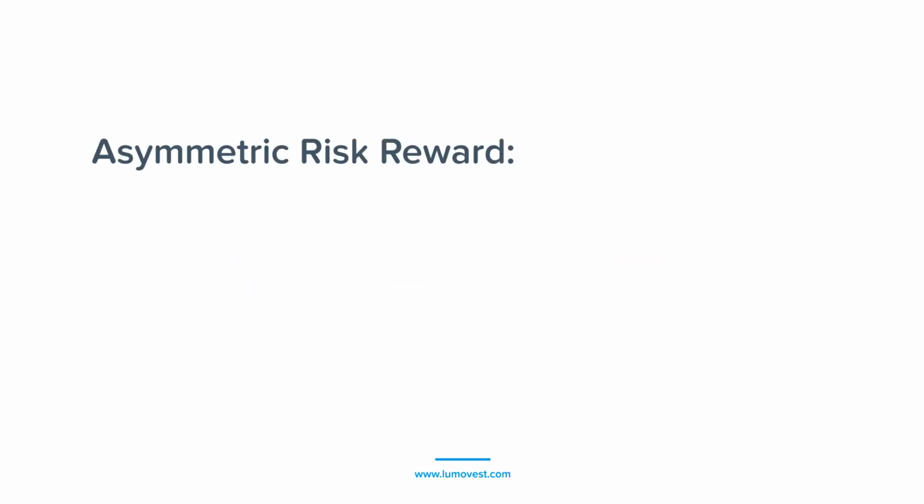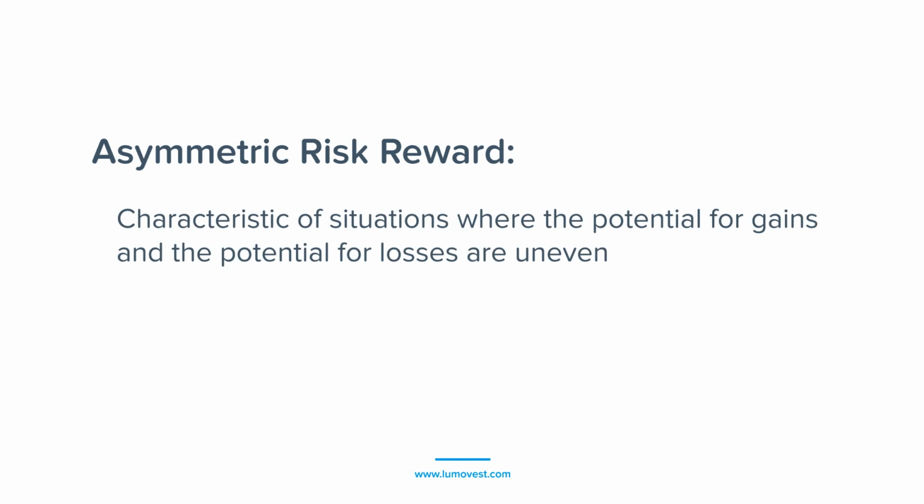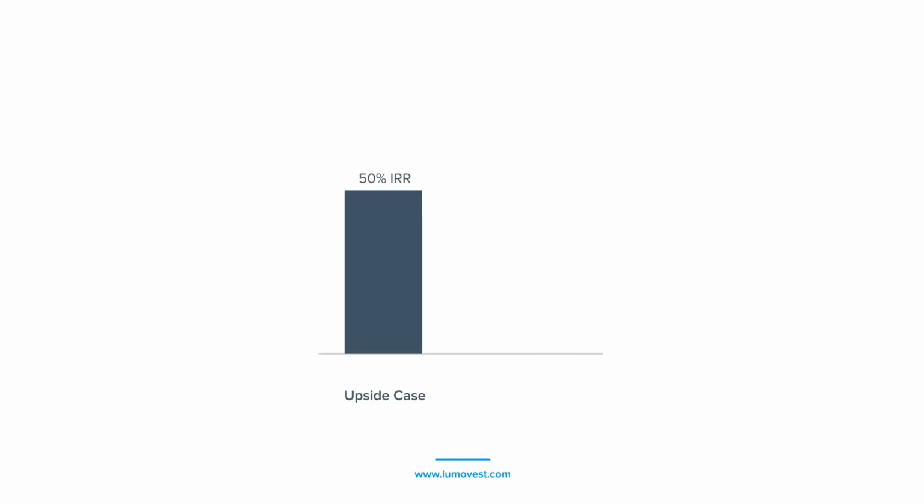This is known as asymmetric risk-reward dynamics. It characterizes situations where the potential for gains and the potential for losses are uneven. We want to look for investment opportunities where the potential for gains far outweigh the potential for losses. For example, in the upside case, we make 50% IRR, and the downside case, we lose maybe 5%. That's asymmetric risk-reward, where the upside potential of 50% is far greater than the 5% capital loss we're risking.